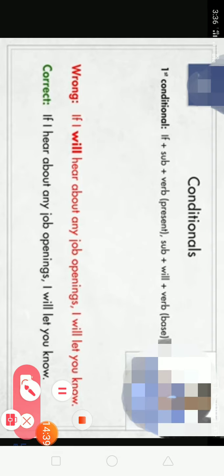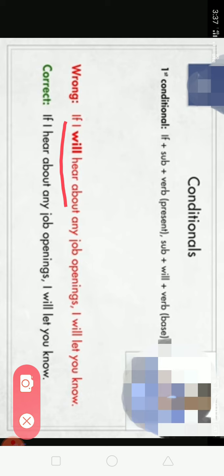First conditional. First you should see the sentence: "If I will hear about any job openings, I will let you know." Now this conditional here is wrong.